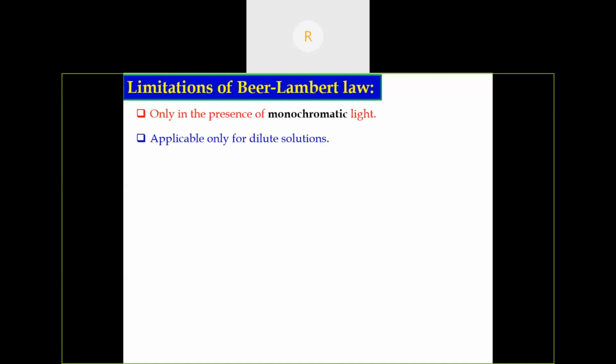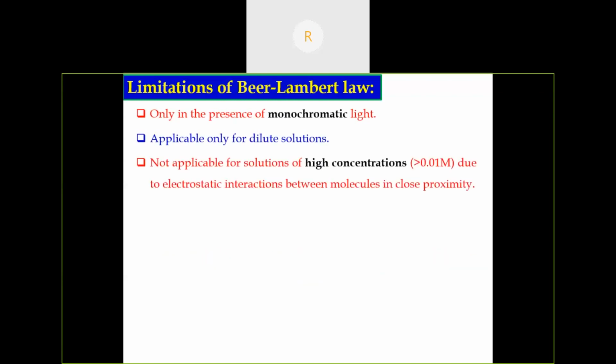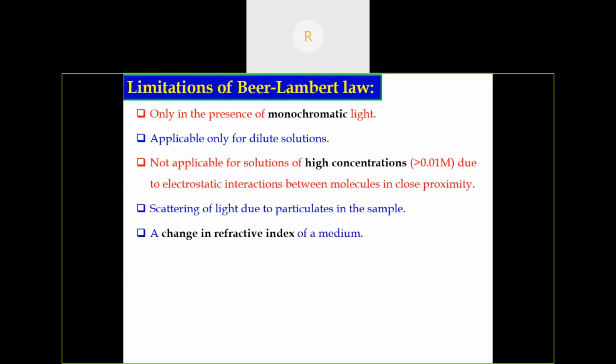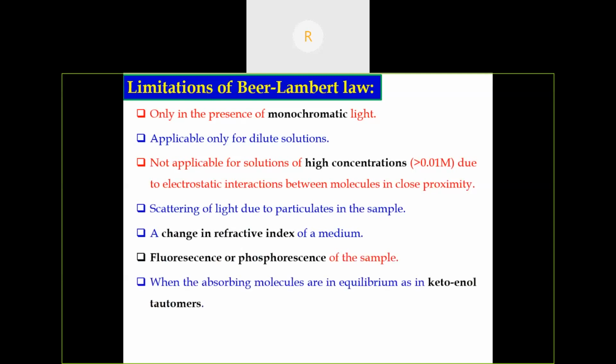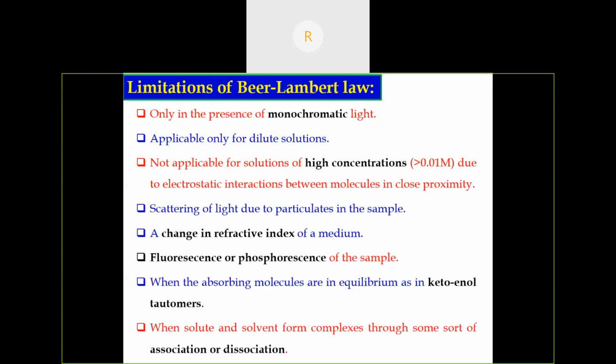So what happens in higher concentrations? There will be some electrostatic interaction between solute molecules when they are in close proximity. Also, scattering of light due to particulates in the sample, or a change in the refractive index of the medium, will not obey the Beer-Lambert law. And also fluorescence or phosphorescence of the sample, and if there is any tautomerism between the absorbing molecules, like keto-enol tautomerism, then the Beer-Lambert law will not be obeyed. Also, importantly, when there is association or dissociation of a solute and solvent, they will form complexes. Then the Beer-Lambert law will not be obeyed.